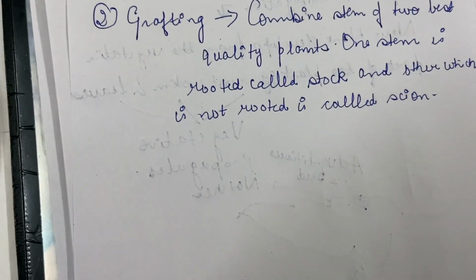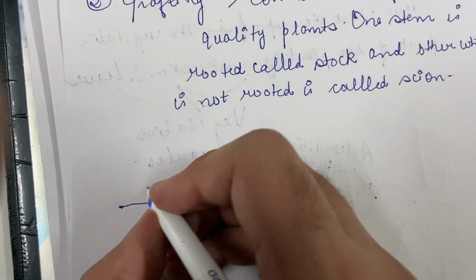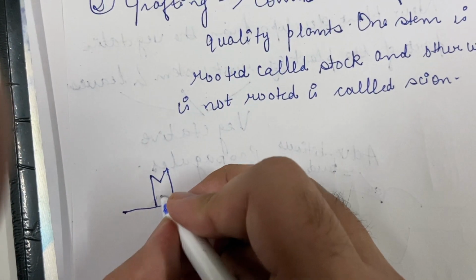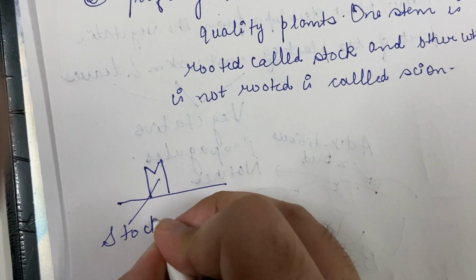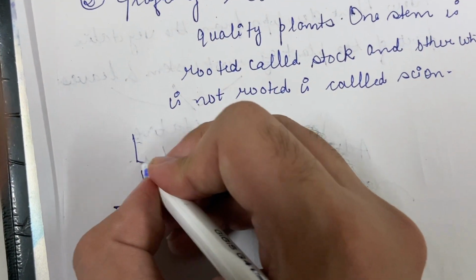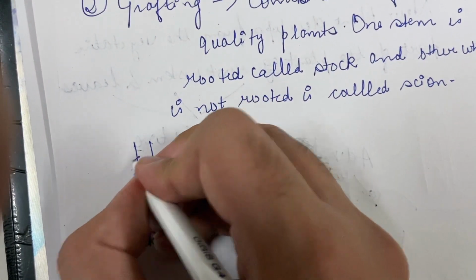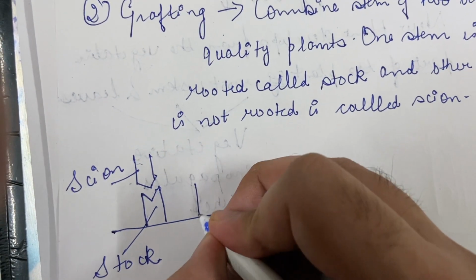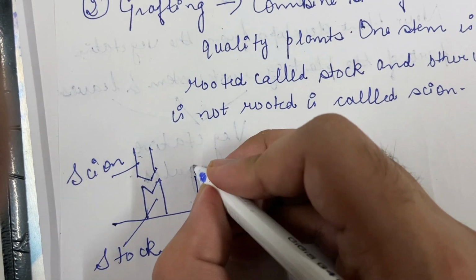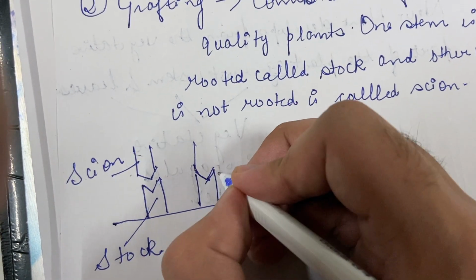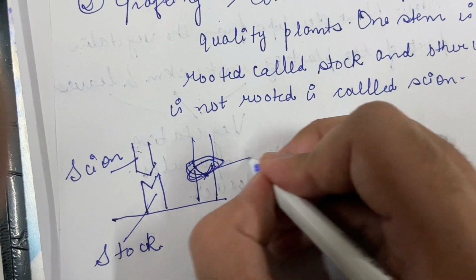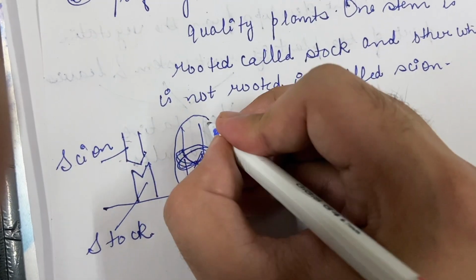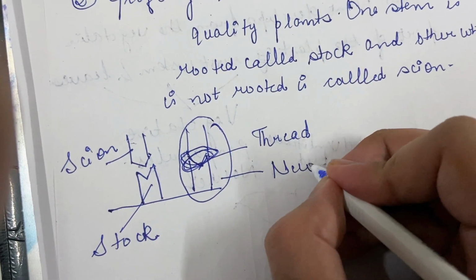Let us understand this with the help of a diagram. So we will take two stems. One stem would be rooted. This is a rooted stem, which is known as stock. And the other stem would not be rooted, which is known as scion. Now we will combine the stock and scion with the help of a thread. And now this whole stem will develop into a new plant.